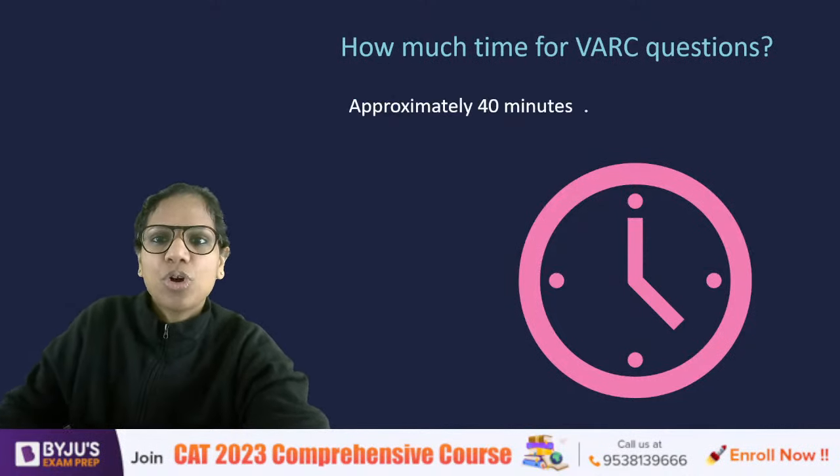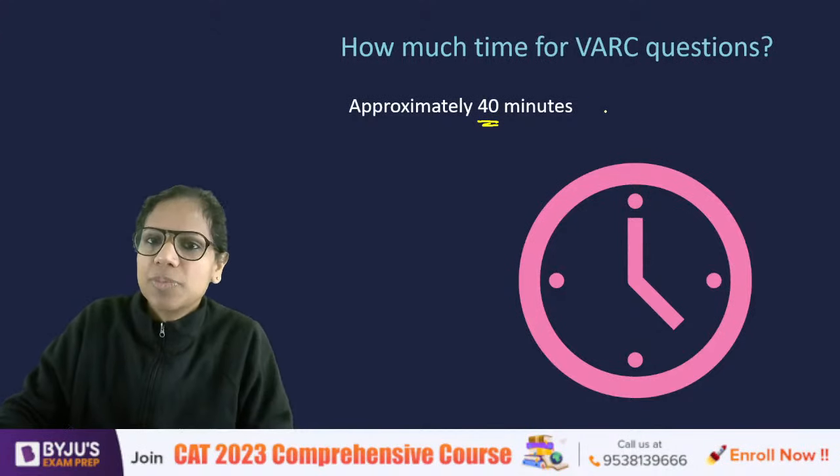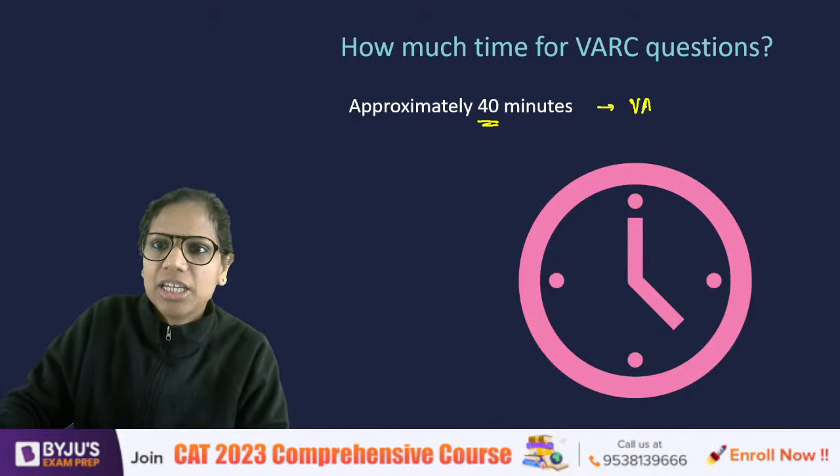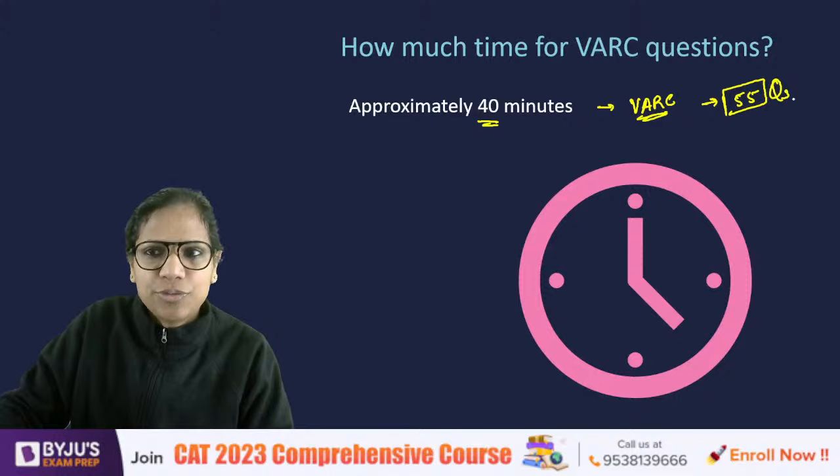So see, you have approximately 40 minutes, right? Absolutely correct. Jayasuman, Yash. Approximately 40 minutes is what you should spend on your VRC section. Now, in these 40 minutes, you have to attempt on an average, let's say 55 questions. I'm taking it to be 55.